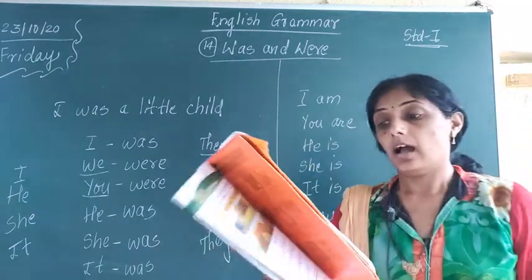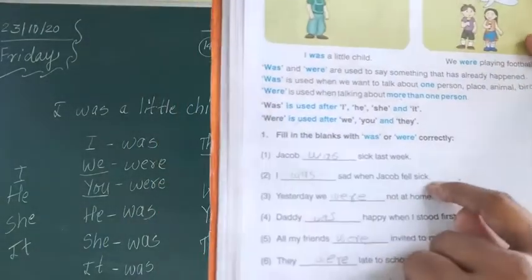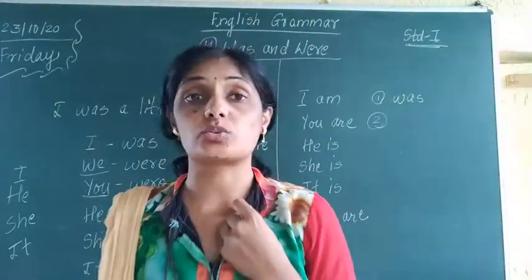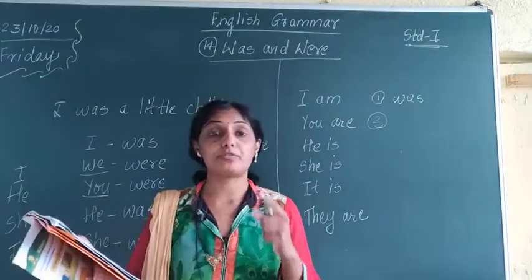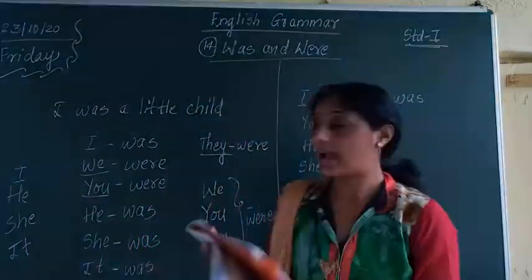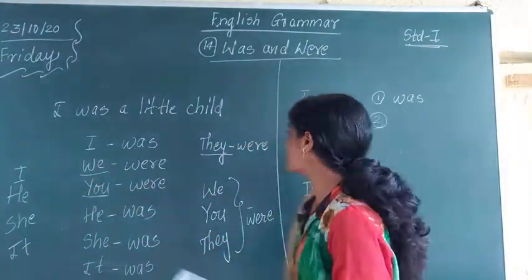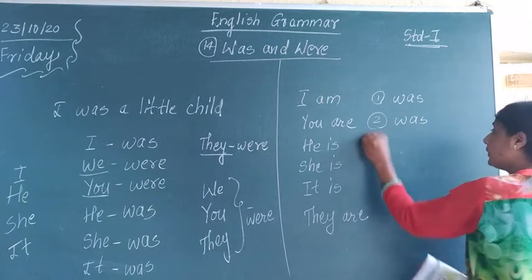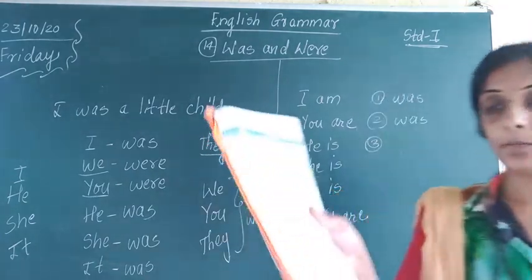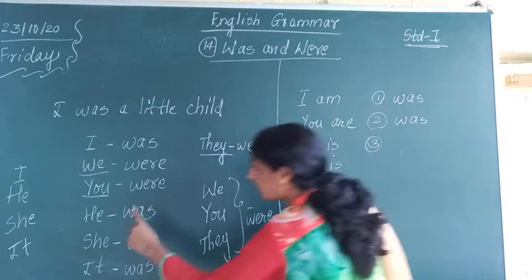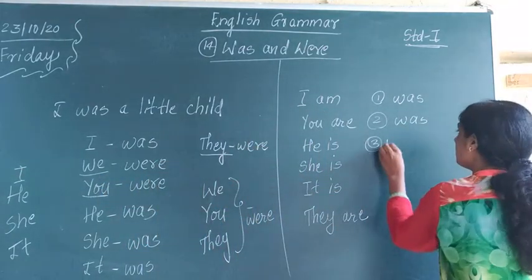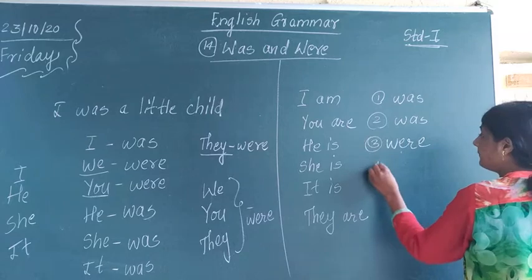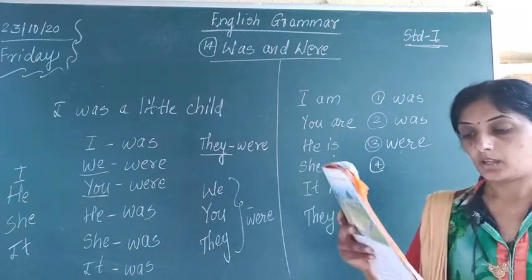Second one: I dash sad when Jacob fell sick. I was. What do we add to I? With I it is always was. So our second answer is was. Okay. Third one: yesterday we dash not at home. Yesterday we were not at home.